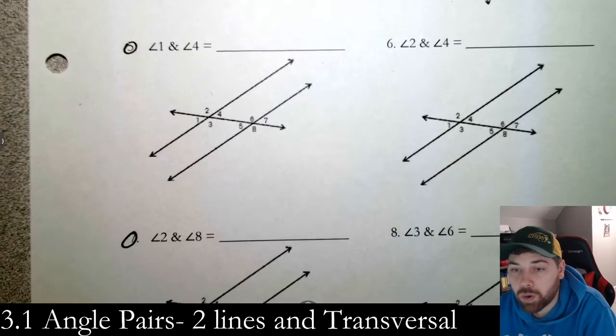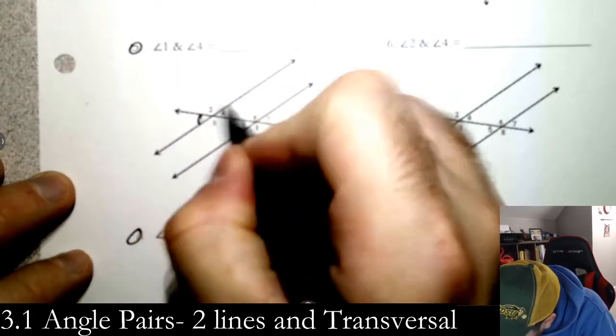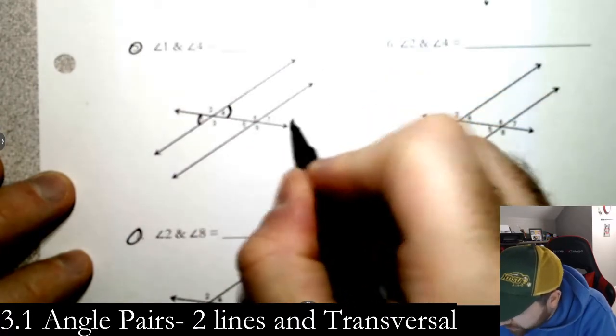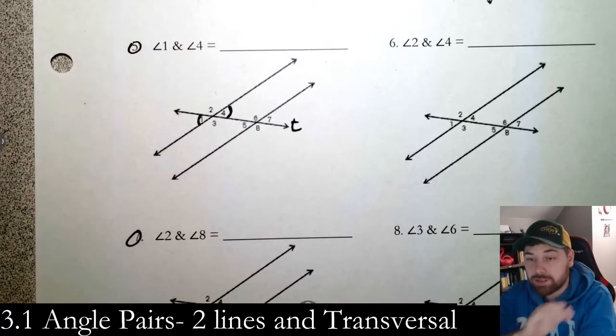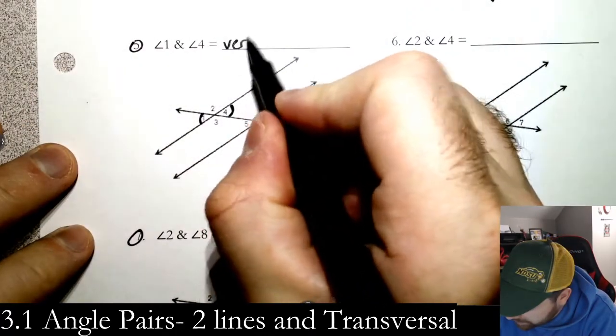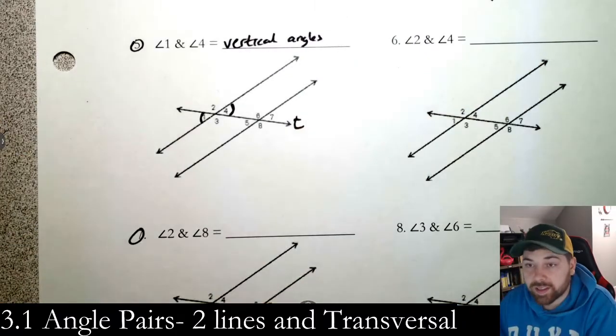Okay? 1 and 4. Now looking at this picture, we have a lot more stuff, right? So 1's here and 4's here. Again, this is our transversal. Now these should be easy, right? We've seen these before. They make an X, so they're vertical angles.